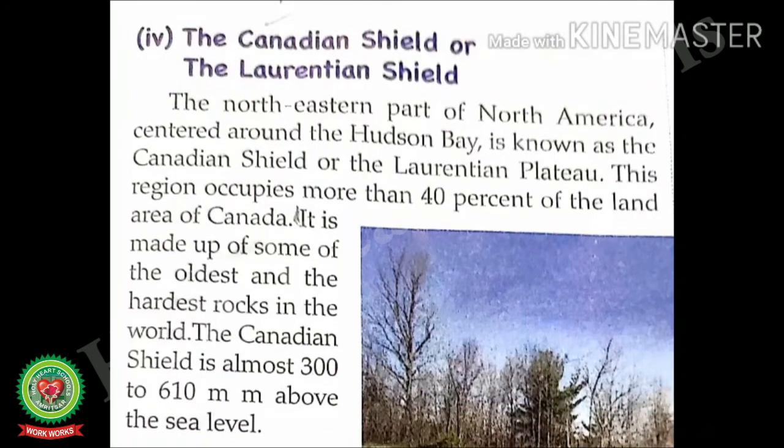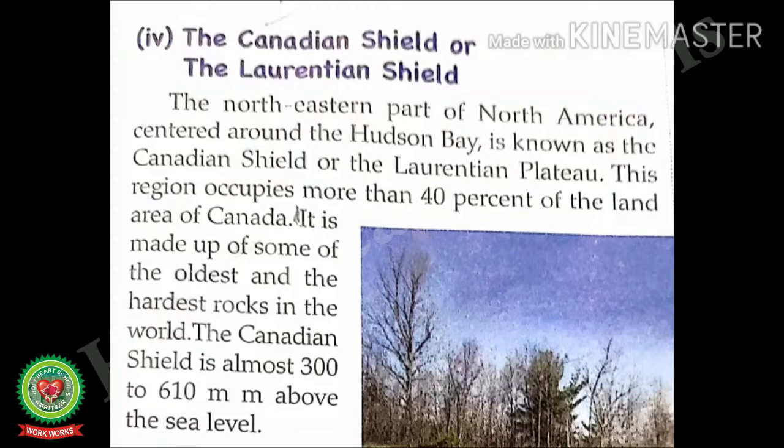Let us do the reading of the Canadian Shield or the Laurentian Shield. The northeastern part of North America, centered around the Hudson Bay, is known as the Canadian Shield or the Laurentian Plateau.